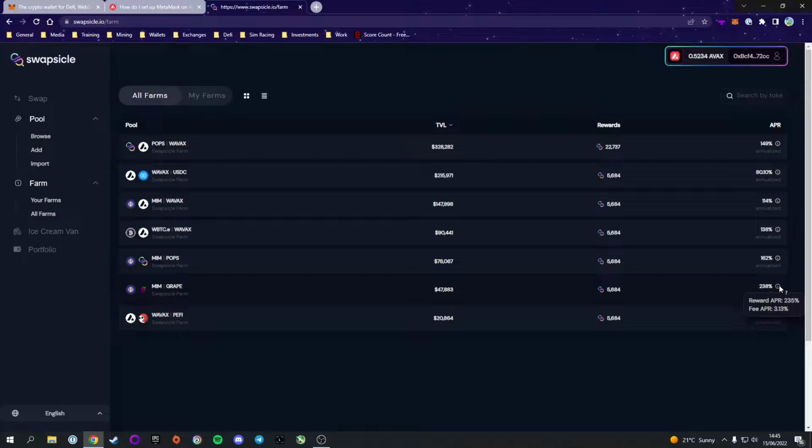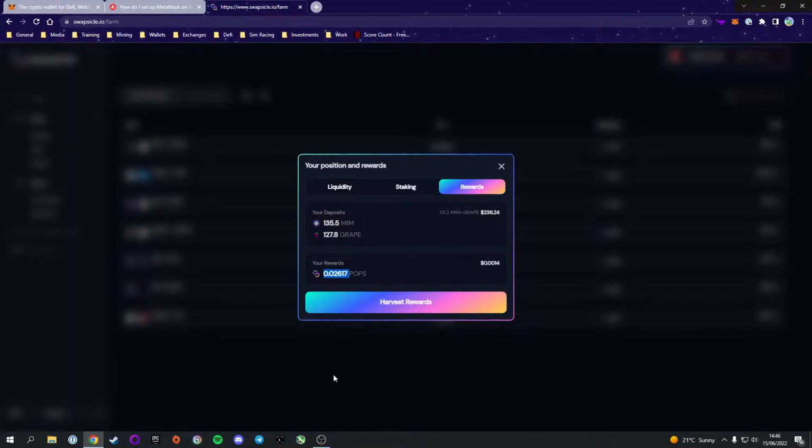Because the APR for the fees is determined by the amount of fees that are collected, that depends on how many trades take place and the value of the trades which take place. So the fee APR is a guesstimate based off the past 24 hours of transactions. So take it with a pinch of salt. If someone was to all of a sudden do no trades, that would be zero. If someone was to do millions and millions of dollars worth of trades, that fee APR would be higher. So that's a guesstimate. But either way, we've got some LP tokens and we're earning the fee APR and the reward APR in the form of POPs.